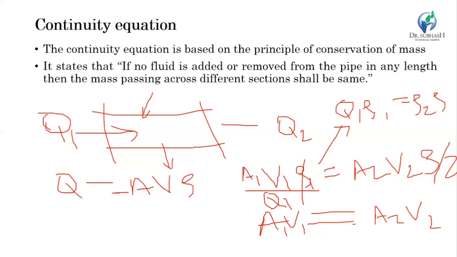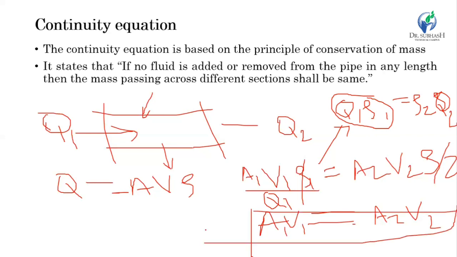Q2 times rho 2, which is nothing but the multiplication of volume flow rate with density. So this quantity becomes the mass flow rate: mass flow rate at inlet and mass flow rate at outlet. This is the equation we will mostly use, because in most cases we will consider the fluid flow to be incompressible. So A1 V1 equal to A2 V2.